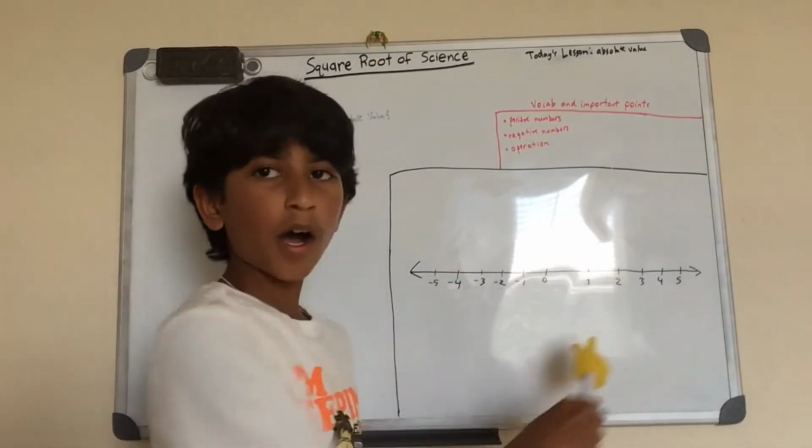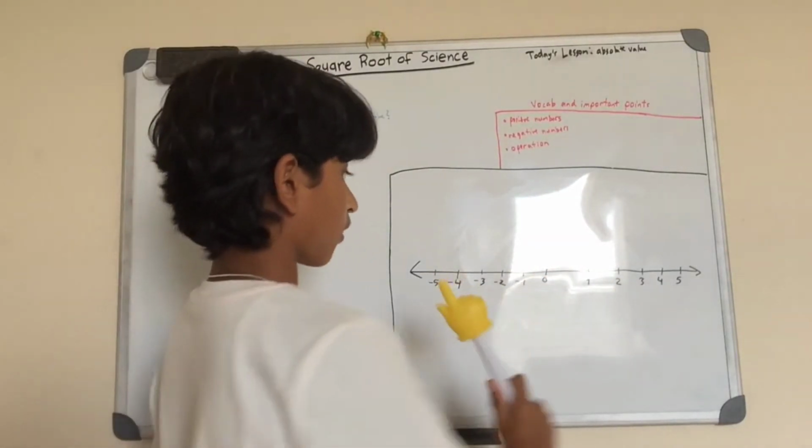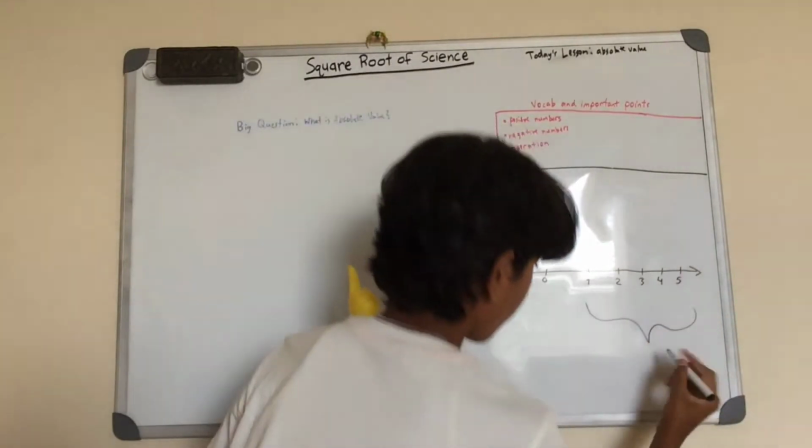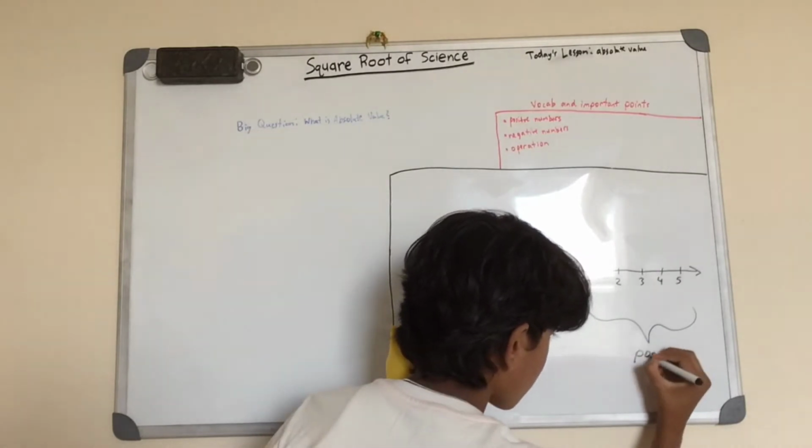These numbers are the positive numbers because they're right of the number line.